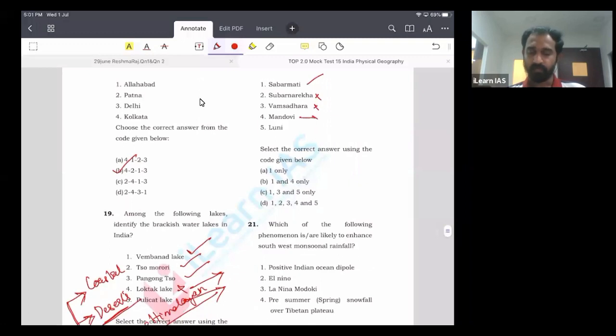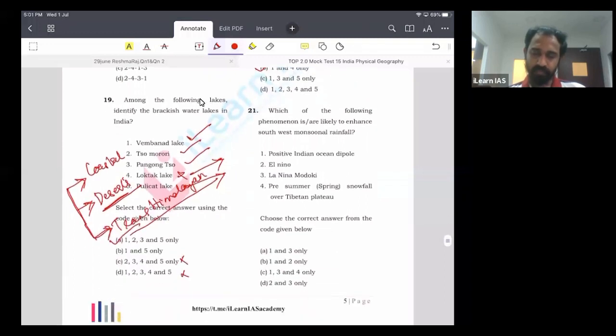Mandovi, which was in the news. Mandovi is also known as Mhadei. It was in the news because of the dispute between Goa and Karnataka. It is a very important river of Goa, so obviously it will flow into the Arabian Sea. Then there is Luni. Luni is the largest inland drainage of India. It does not directly join the Arabian Sea. Rather, it joins the salt marshes of Gujarat, the Rann of Kutch. So you can eliminate this one. Answer is B.